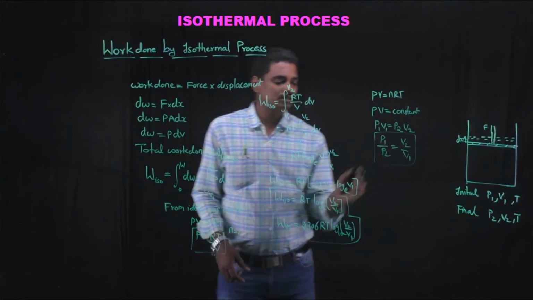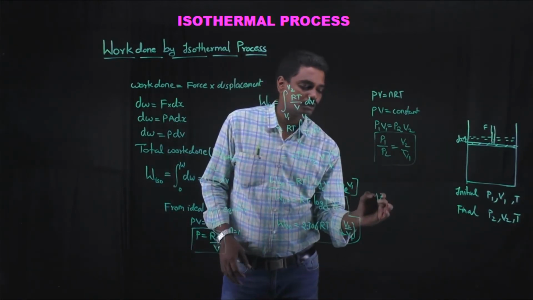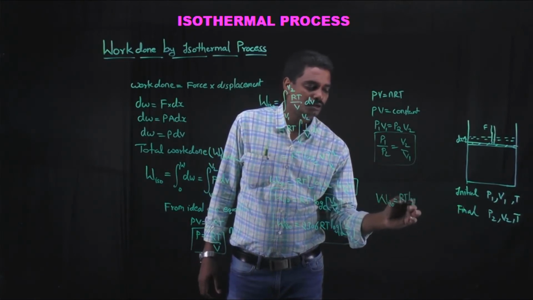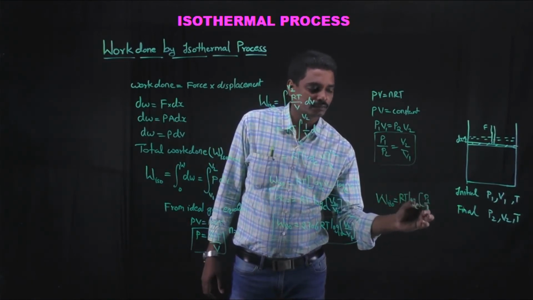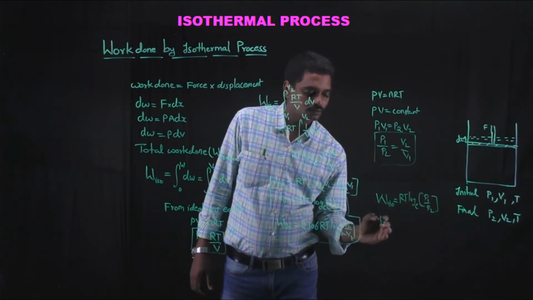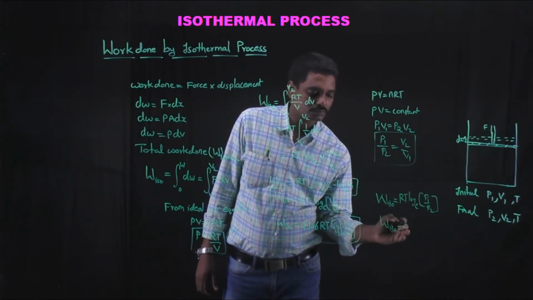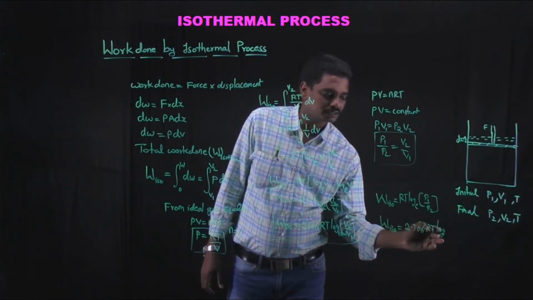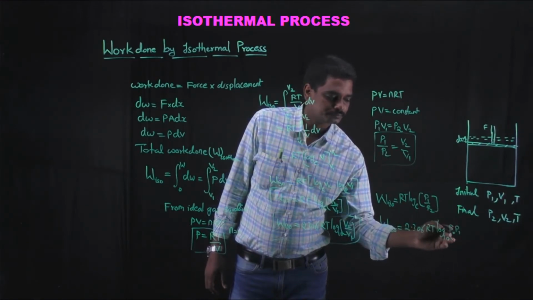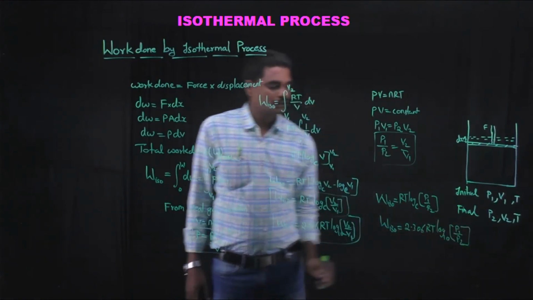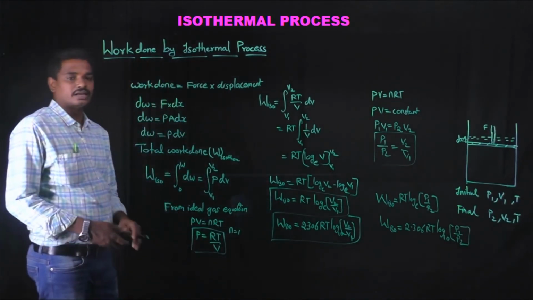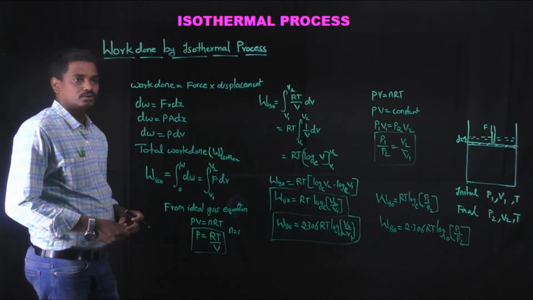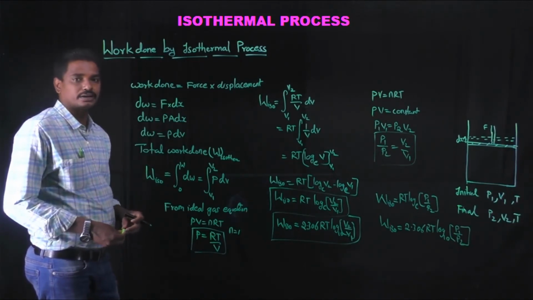So by substituting this in this equation, work done for isothermal process can also be written as RT log base e P1 by P2, or work done in isothermal process can also be written as 2.303 RT log base 10 P1 by P2. So we have just calculated the work done in isothermal process in terms of volume and in terms of pressure. In isothermal process, the temperature remains constant.